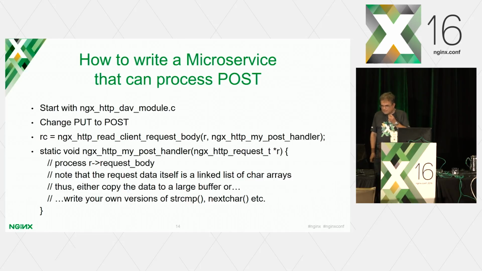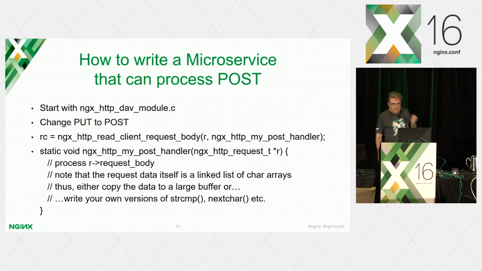So now what you do inside is essentially process the request body that NGINX has allocated for you. And now the one caveat: the request data itself is a linked list of character arrays. And why is that so? Because there are some POST methods which are not counted ones, but have indeterminate lengths. And so NGINX has to cope with that, and hence it does the right thing. It allocates it essentially as a linked list of char arrays, or strings if you want.